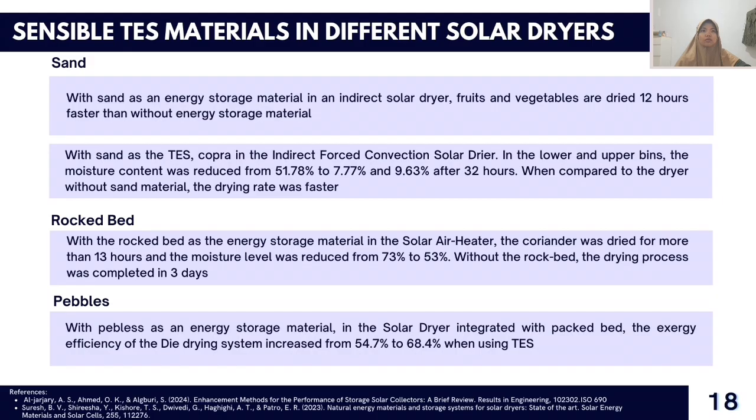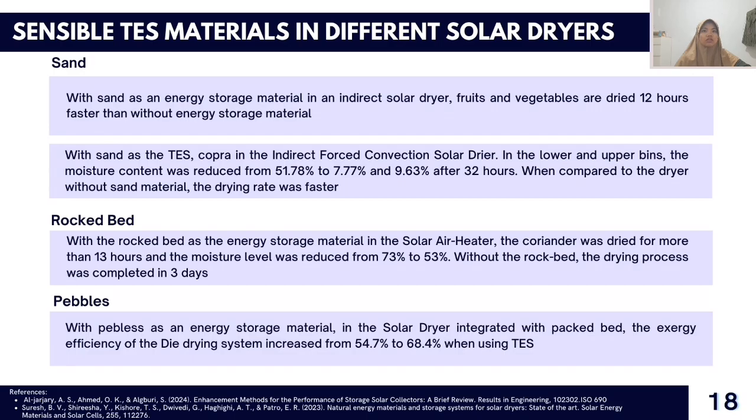Sensible thermal energy storage materials in different solar dryers. First, sand. With sand as an energy storage material in an indirect solar dryer, fruits and vegetables are dried 12 hours faster than without energy storage material. And with sand, in other case, copra in the indirect forced convection solar dryer.